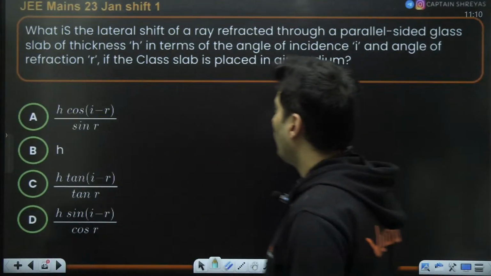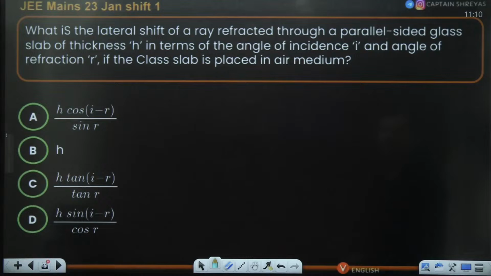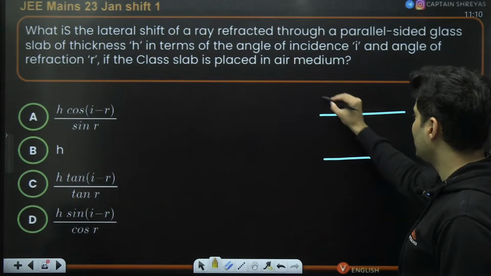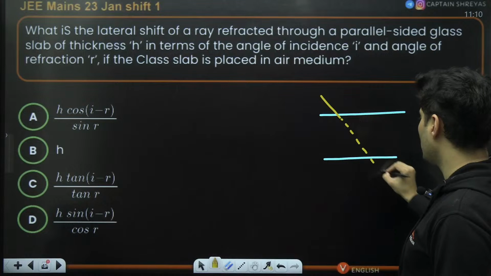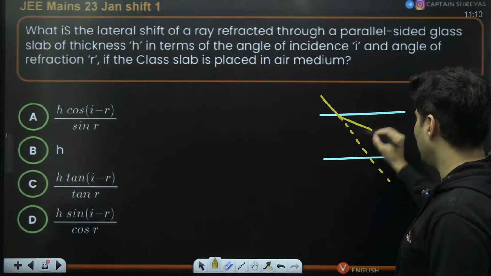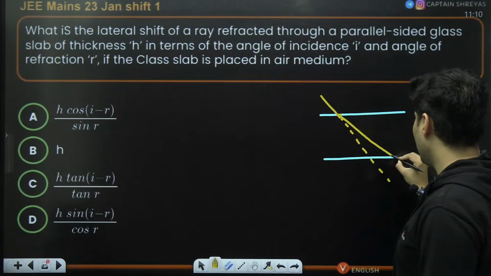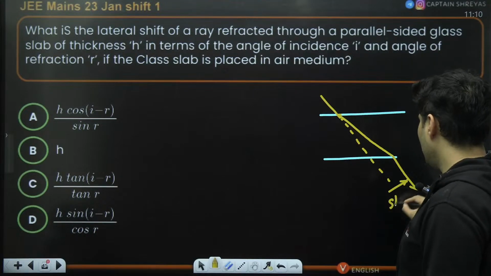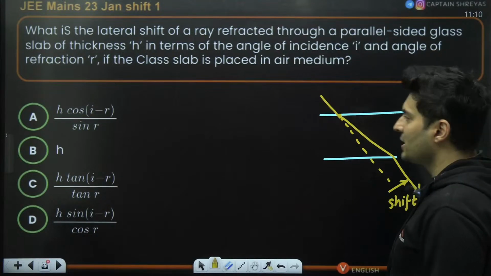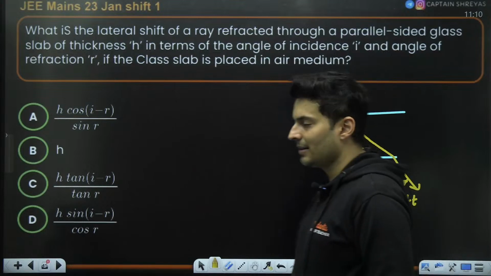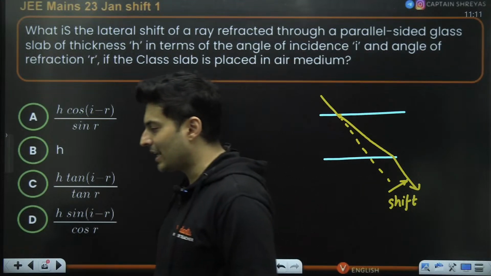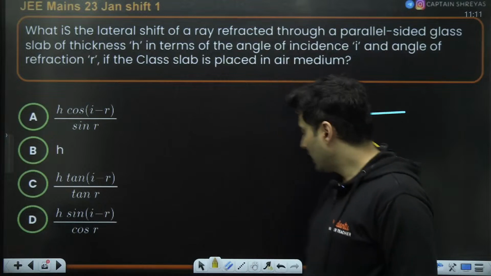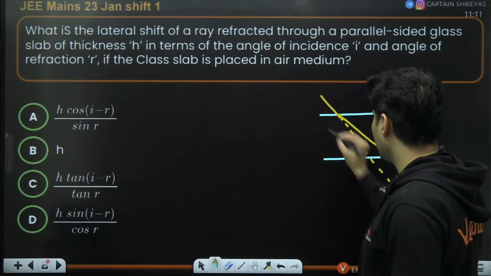Moving on. What is the lateral shift of a ray through a parallel sided glass? So if you have a glass slab like this, and by chance the ray comes over here, it was supposed to go here, but it gets refracted and then it comes out. So definitely there is a shift. So definitely there is a lateral shift. Direct formula is there. Yes. What is that direct formula, my dear students? Yeah, it depends on that particular thickness also.